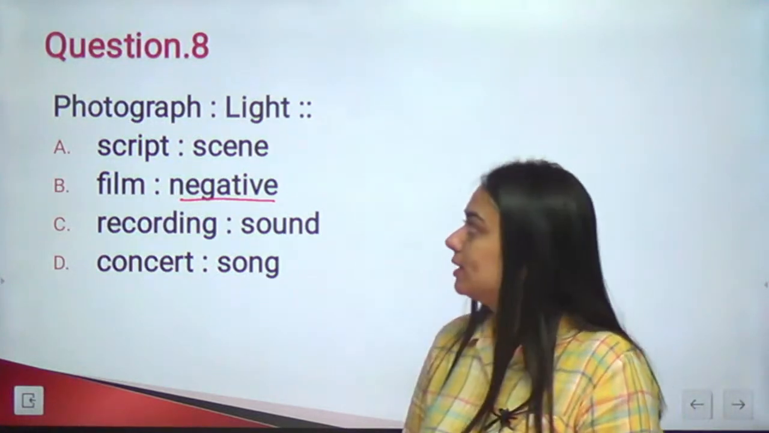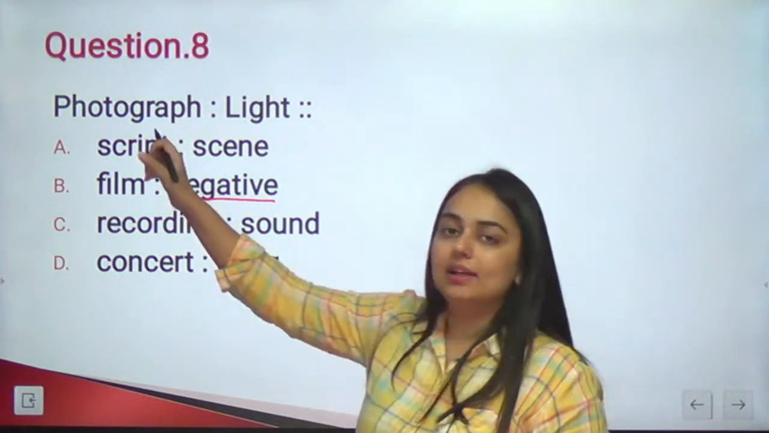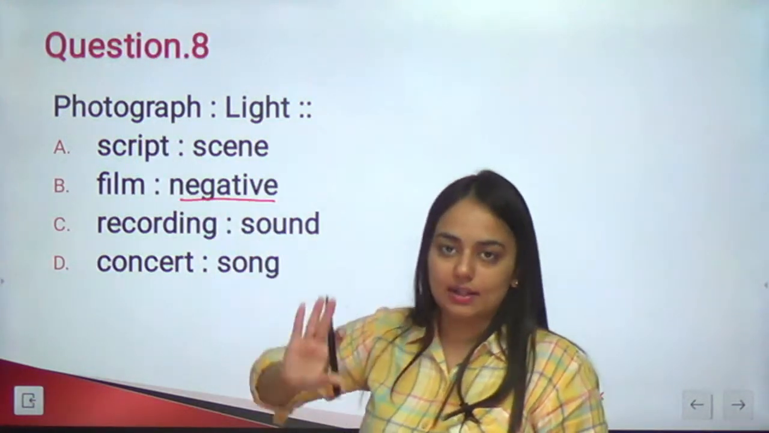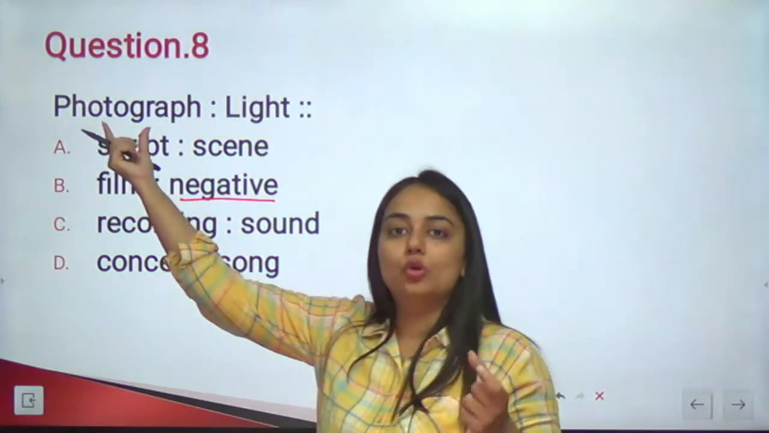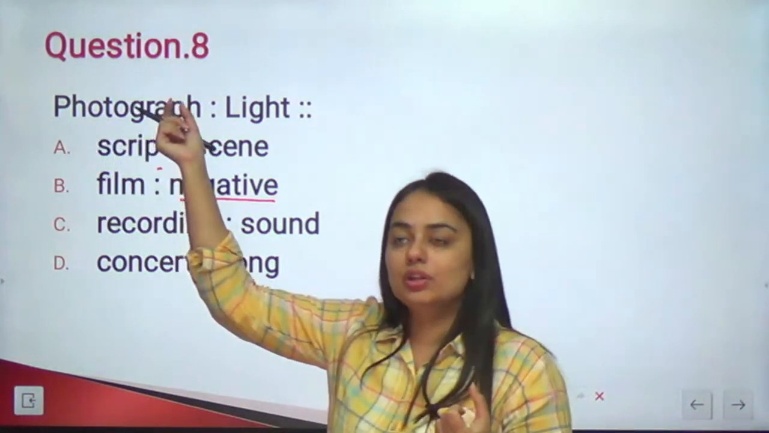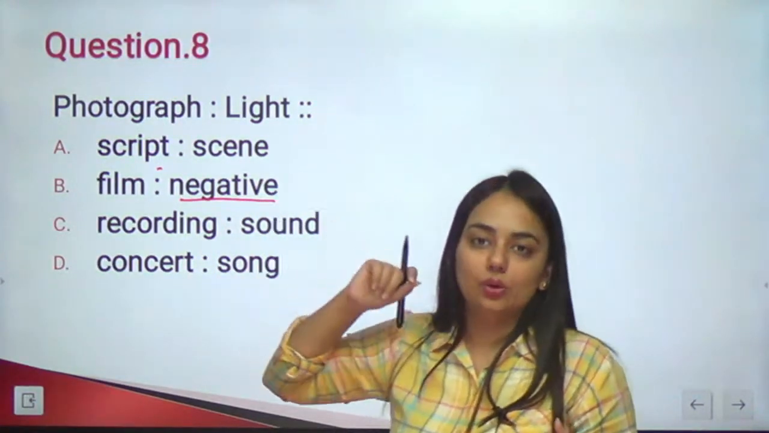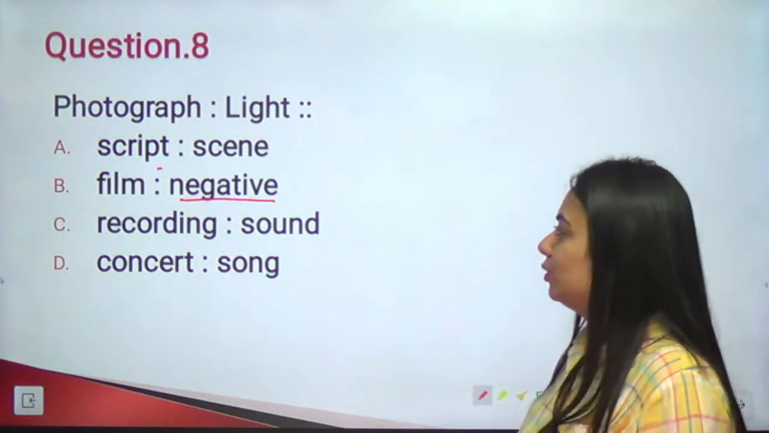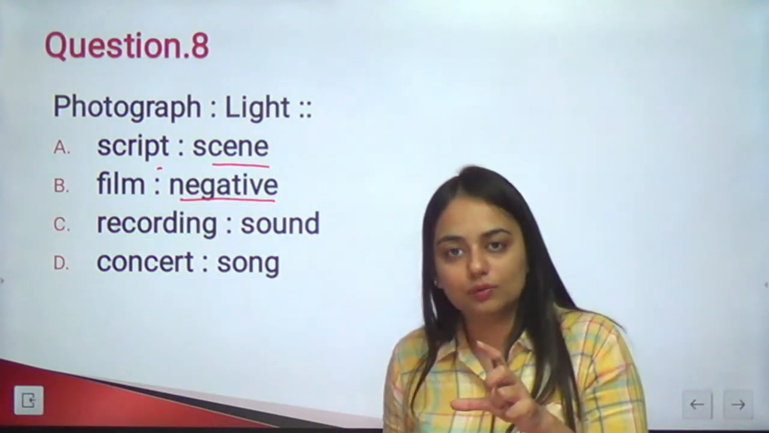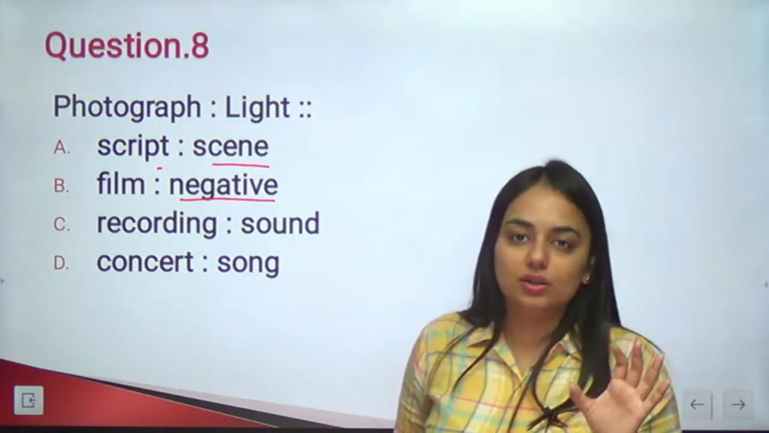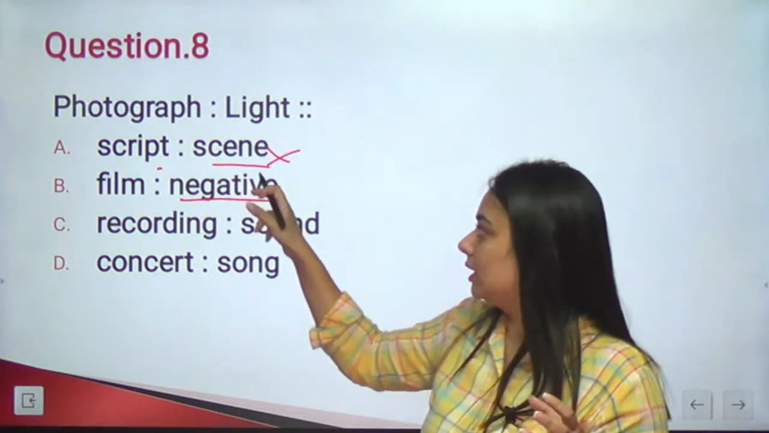Let us see who's going to answer this one. Photograph is to light. So you can click a photograph only if there is light. Can we say that? Or you can say, see, this root word photo itself means light. So this phenomena, photograph, this process will be incomplete without the light. Similarly, can you say that script is incomplete without the scene? Script is the written form, scene is the enacted one in which you do actual acting. So this is not the right answer.